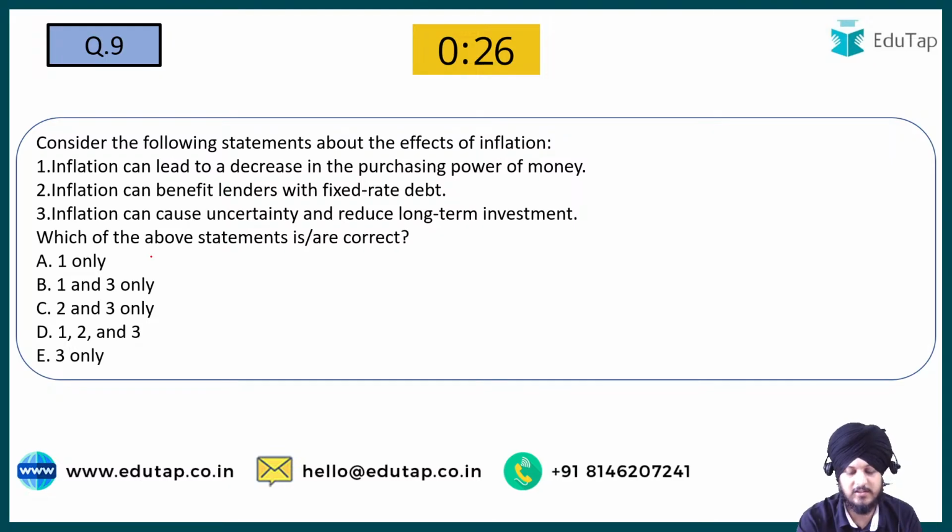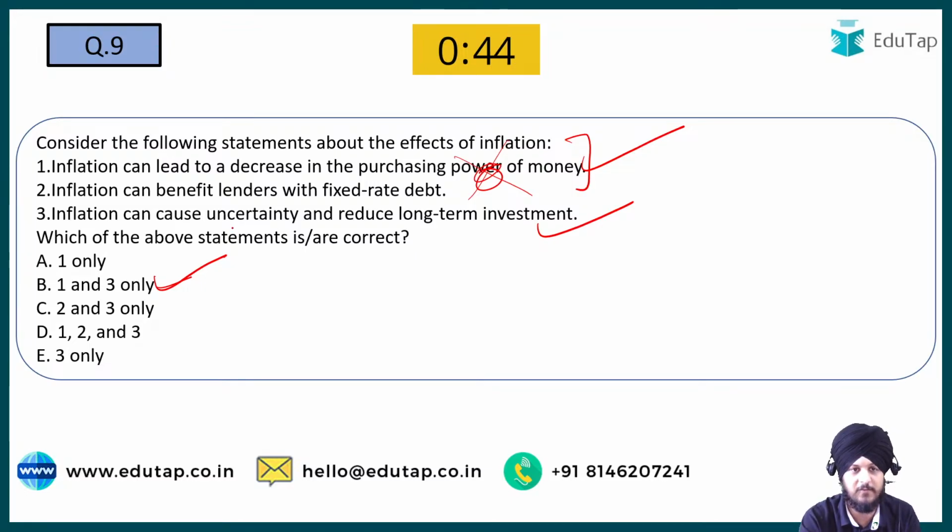Yes, so the correct answer with respect to question number 9 is going to be option B. Why option B? The first option is very straightforward: inflation leads to a decrease in purchasing power. Of course it does, and the individual's capacity to purchase things from the market gets decreased. Point number 3 says that inflation can cause uncertainty and reduce long-term investment. This is also true because inflation leads to a lot of uncertainty. Different individuals and businessmen refrain from long-term investment in any country where inflation is rising.